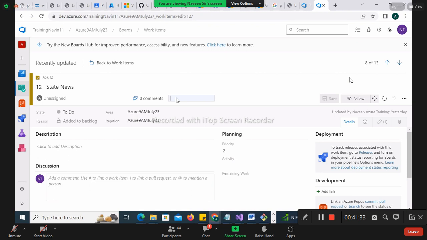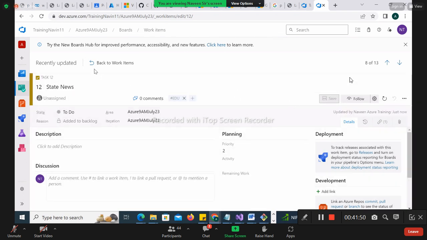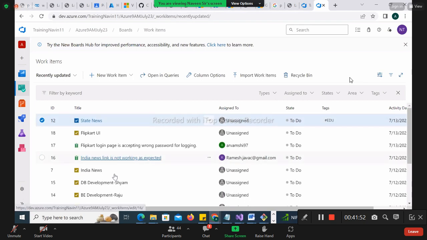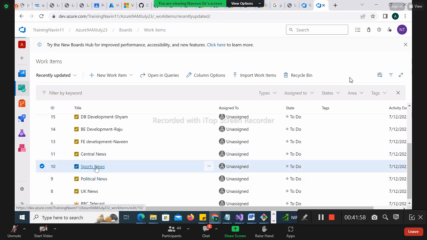One I want to categorize as education. This is related to education, so let me save it. Let me go back to some other item, the sports one. This is not related to education.